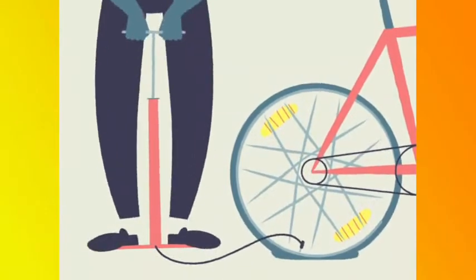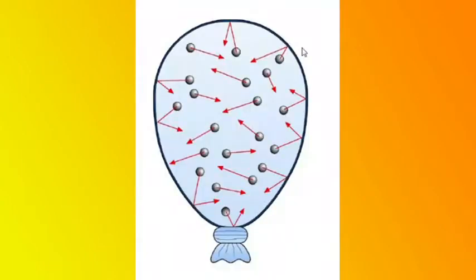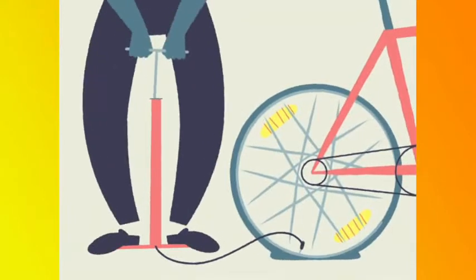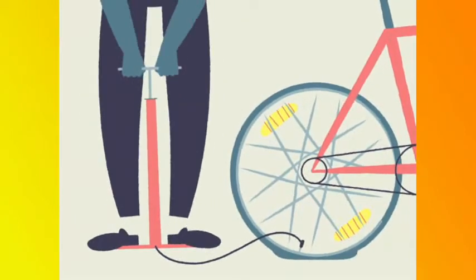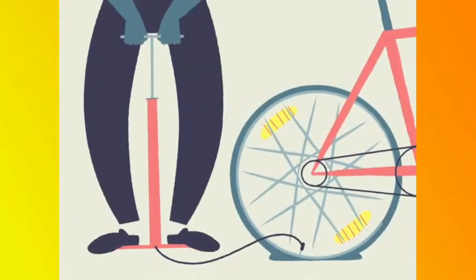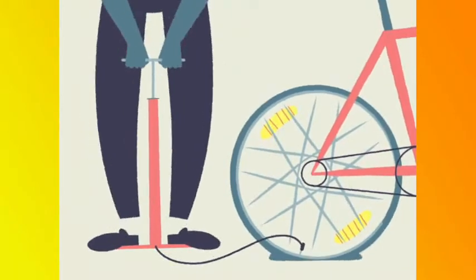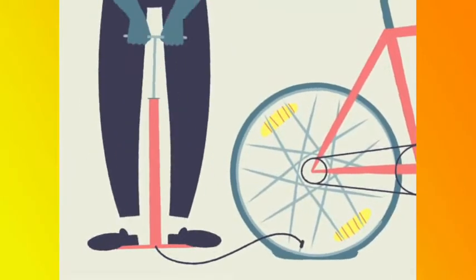Thus, the two examples that gases like air exert pressure are: when air is filled into a balloon with our mouth, the balloon gets inflated or gets bigger in size. And when air is filled into a bicycle tube with a pump, the tube gets inflated and makes the tire feel hard.